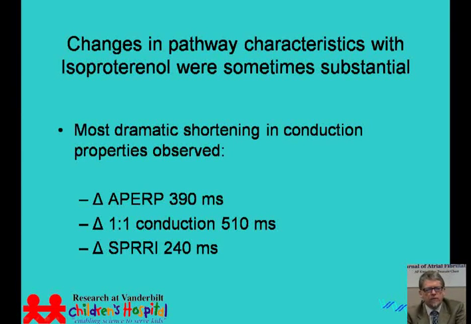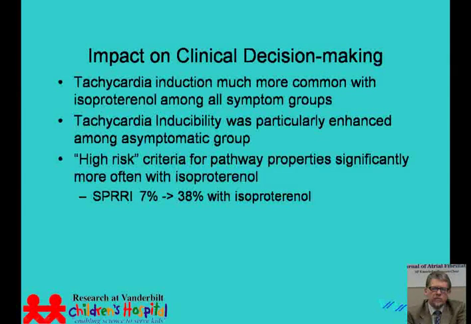Here we have patients subdivided into those who were asymptomatic prior to their study, those with documented tachycardia, those presenting with palpitations but no documented tachycardia, and then the syncope patients, which we broke down into patients that were most likely experiencing their syncope due to neurally mediated mechanisms, and those who presented a history much more likely to be arrhythmic in nature. Those patients with palpitations, documented SVT, and arrhythmic syncope by history were much more likely to have tachycardia induced after we infused isoproterenol.